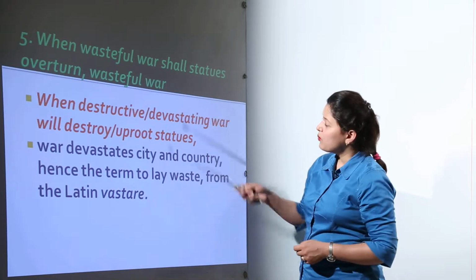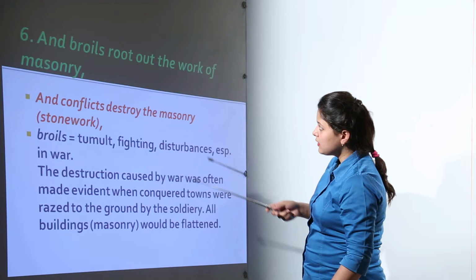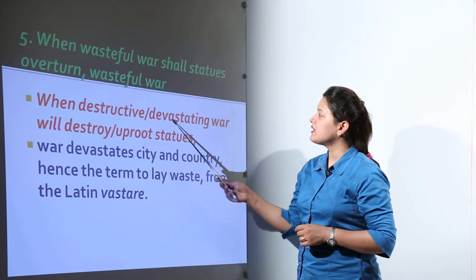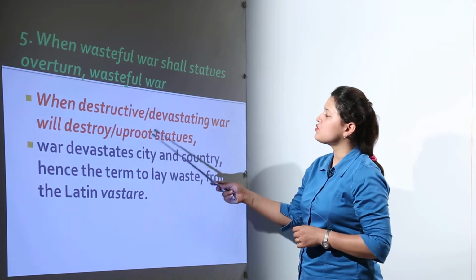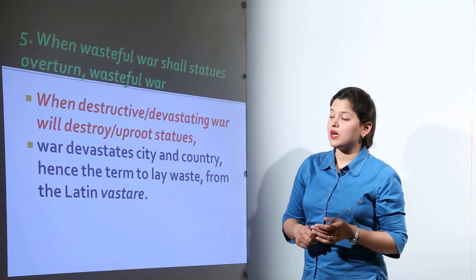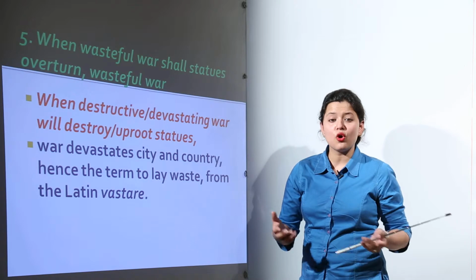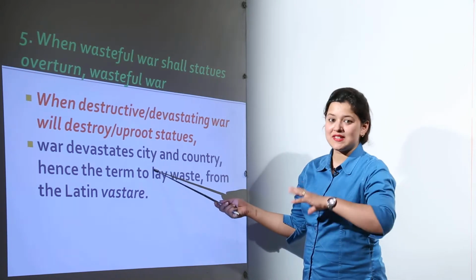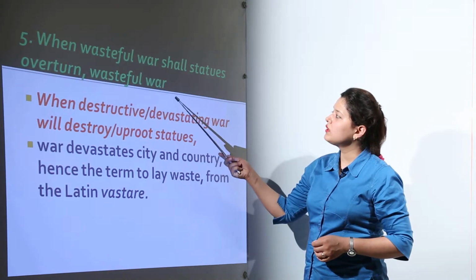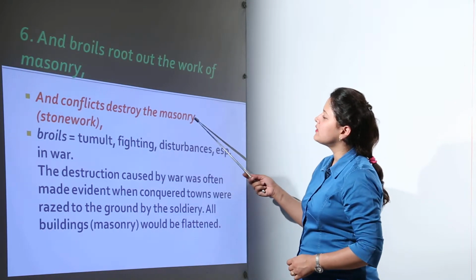Now next is, when wasteful war shall statues overturn, and broils root out the work of masonry. Here, when the destructive, devastating war will destroy or uproot those statues, it happens when there is lots of destruction all around us. In that destruction, we see that those statues are uprooted, damaged or broken, right? So the war that devastates the whole city and even the country is called the wasteful war, right? And in the next line, we have the conflicts that destroy the masonry.